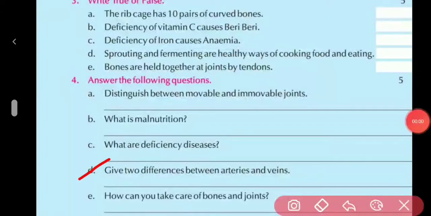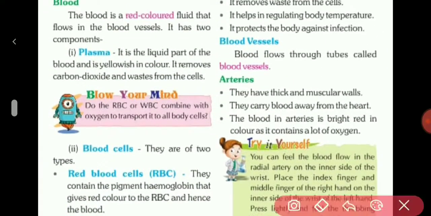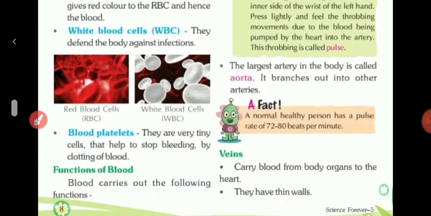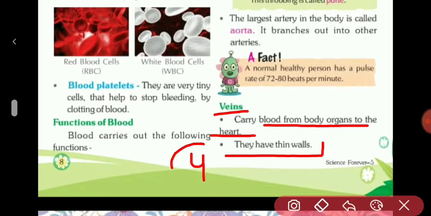D part, give two differences between arteries and veins. So here is your fourth answer. First we will write about arteries. They have thick and muscular walls. They carry blood away from the heart. Now we will write about veins. So veins, they carry blood from body organs to the heart and they have thin walls. So here is your fourth answer.